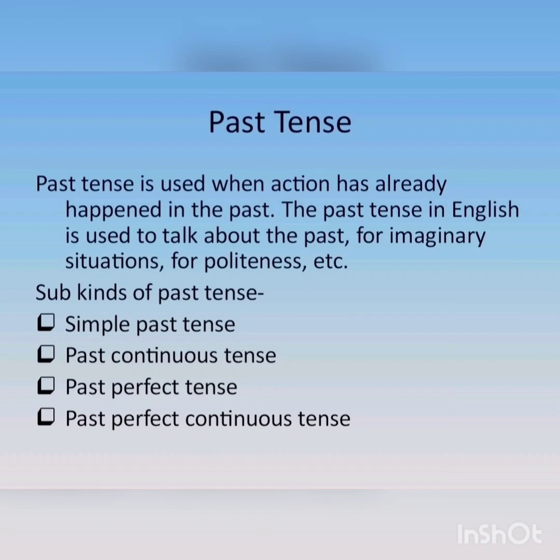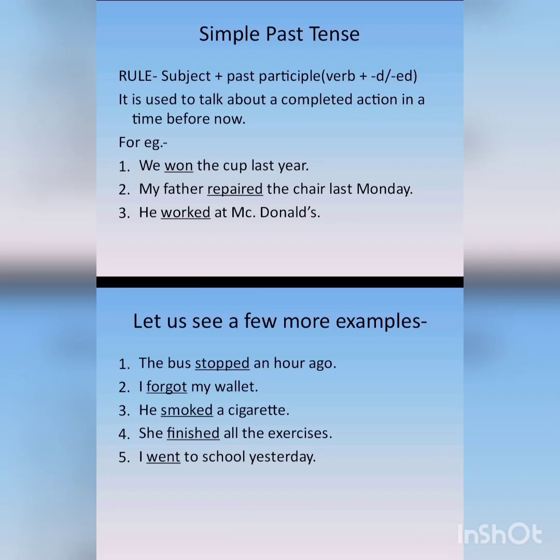Okay, so there are four sub kinds of past tense as I have told in the beginning of the video. The first one is the simple past tense, then past continuous tense, third is past perfect tense, and the fourth one is past perfect continuous tense. So let us study all of them one by one. We will start with simple past tense. Now, what is simple past tense? Simple past tense is used to talk about a completed action in the time before now. Means we talk about a completed action, an action that is finished in a time before now, means in the past. In the simple past tense, we talk about past actions.